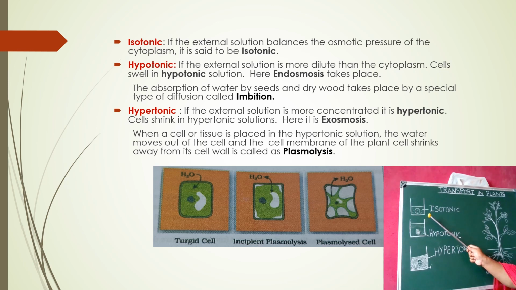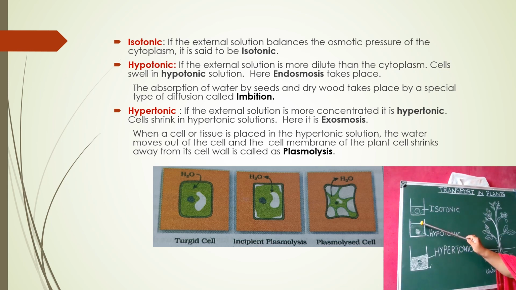And coming to the hypotonic solution: if the external solution is more dilute than the cytoplasm, meaning more water molecules are there, then the cell in the hypotonic solution happens to swell, that is, it increases in size, and endosmosis takes place.